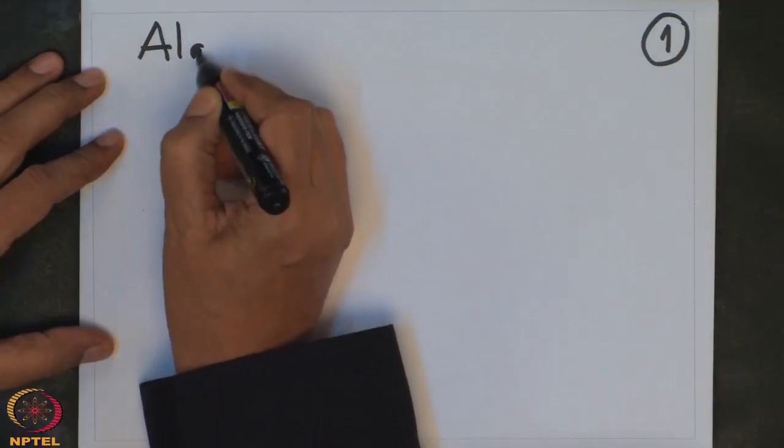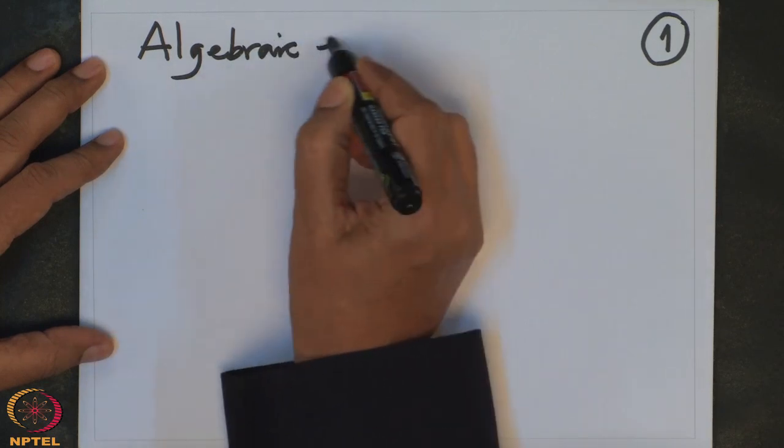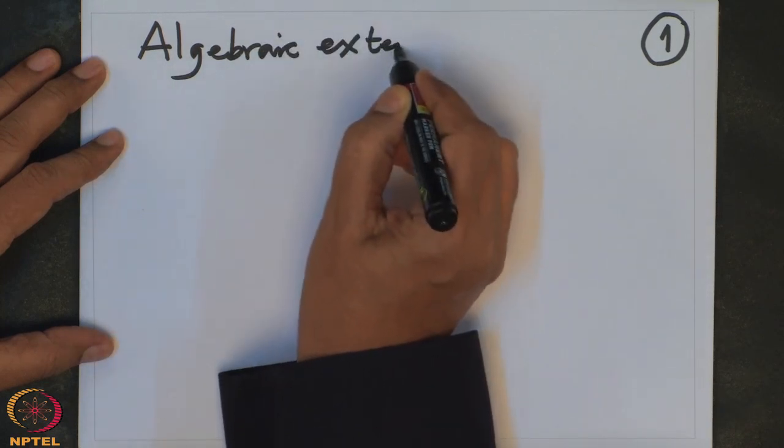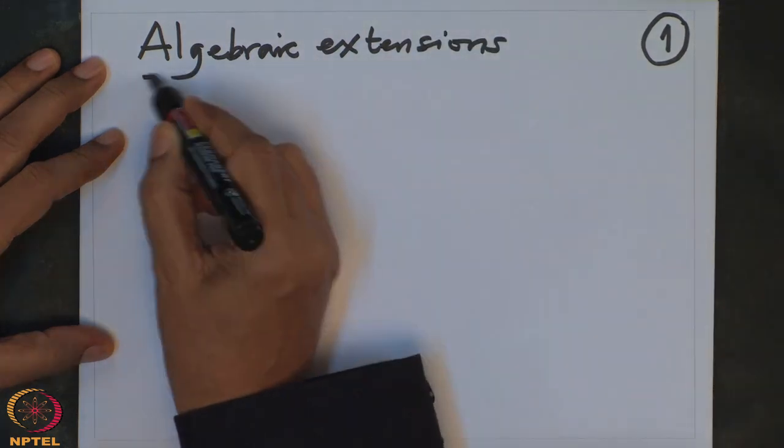When I have enough prerequisites, I will come back to the proof of this. That is one thing. Next, today I am going to introduce what are called algebraic extensions, and study their basic properties.